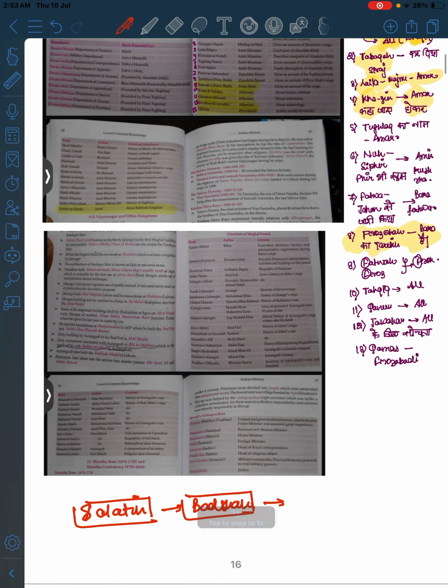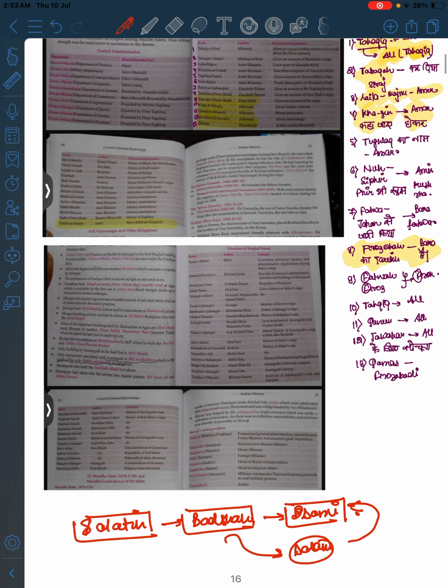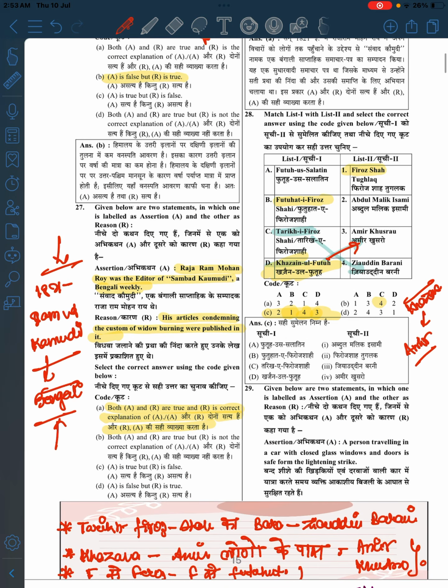Okay, so Isami, Salatin. What do we do to a Badshah? Salam. Remember it with Salatin, something like that. So this is also good, right? Got it. Now Futuh us Salatin and Abdul Malik Isami.